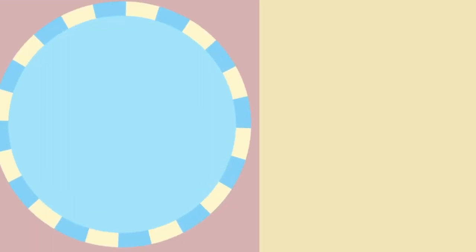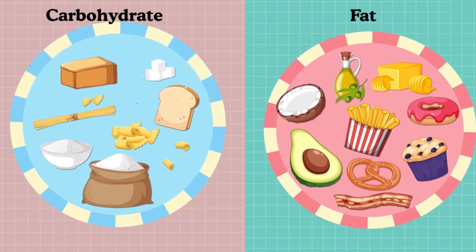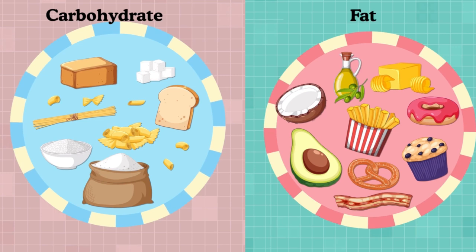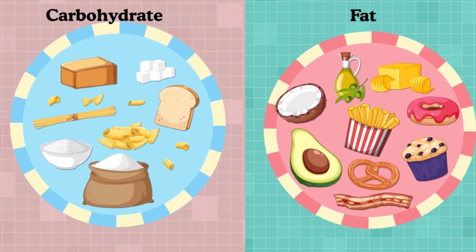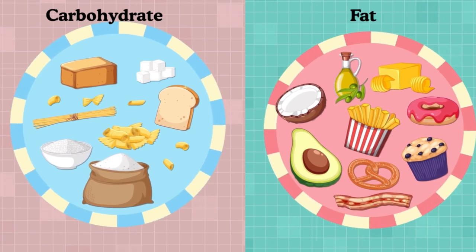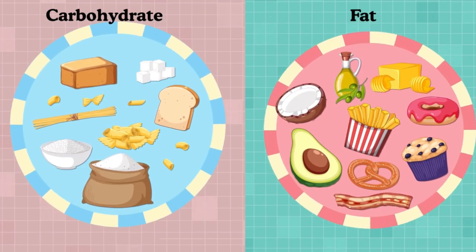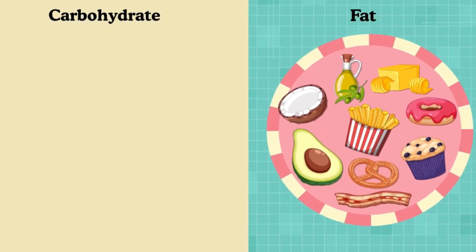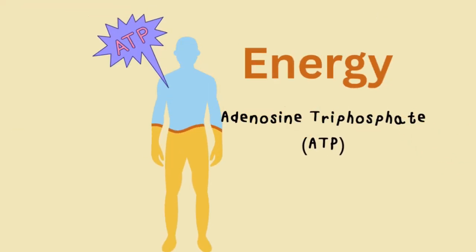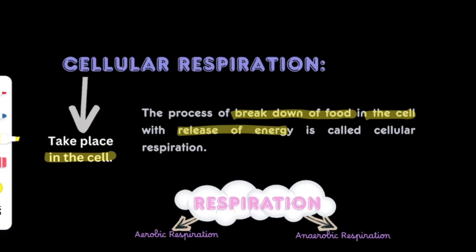But the main source of energy is carbohydrate and fat rich food. So carbohydrate and fat rich food mainly breaks down and releases energy. So what kind of food do we require to get that energy? Mainly carbohydrate and fat rich food are the main source of energy.